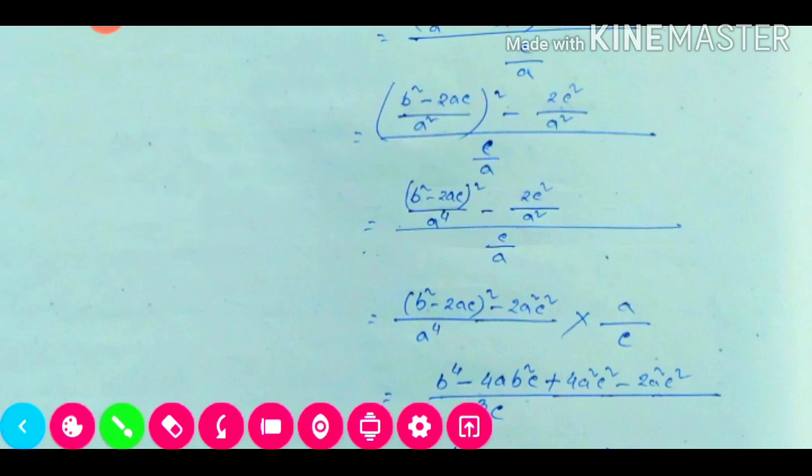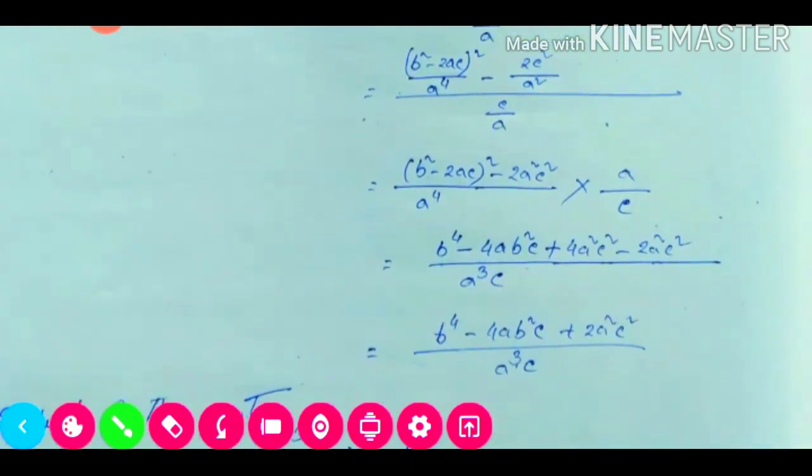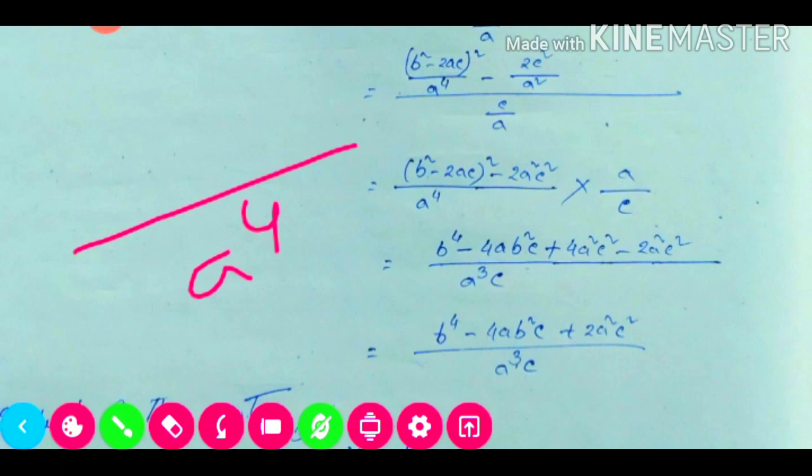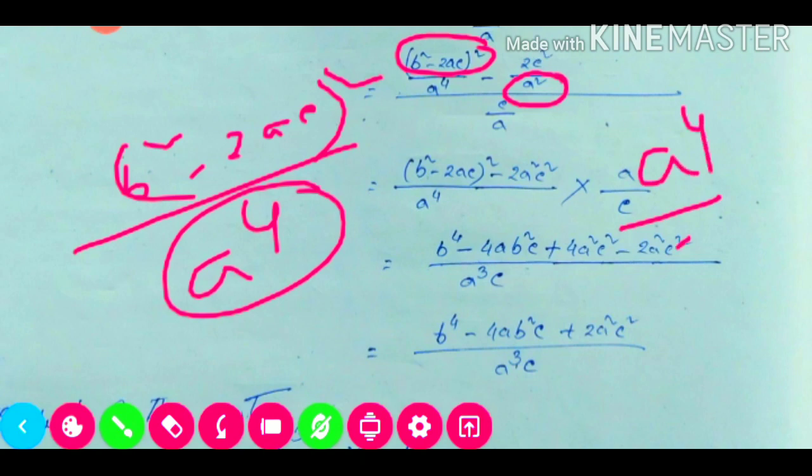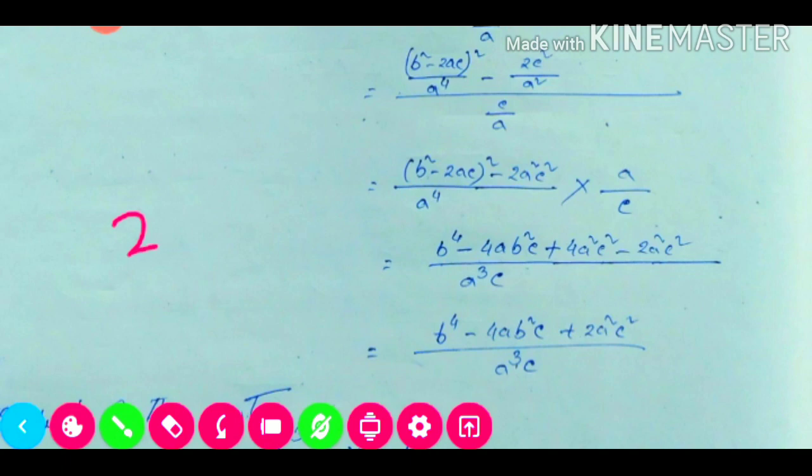Now again we will take LCM in the top portion, that means in the numerator we will take LCM. The LCM will be a4. So a4 divided by a4, same, it is 1. So 1 into this portion, same. So it will be b square minus 2ac whole square will remain, minus this one a square. Now with this a square we need to divide this one. So a4 divided by a square, it will be a square. So a square into 2c square, so it will be 2a square c square we are getting here.